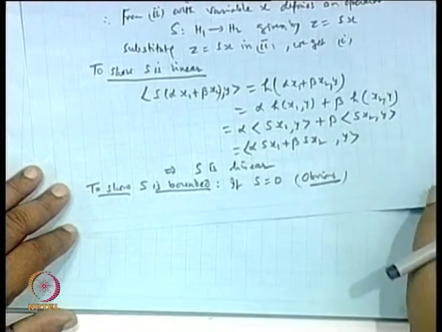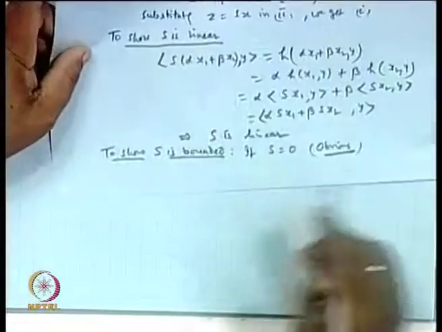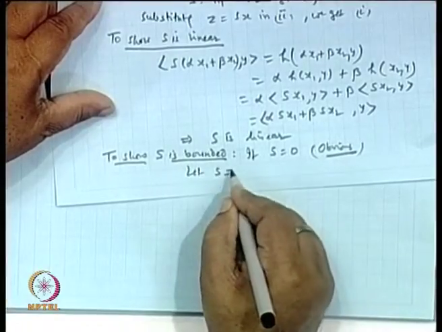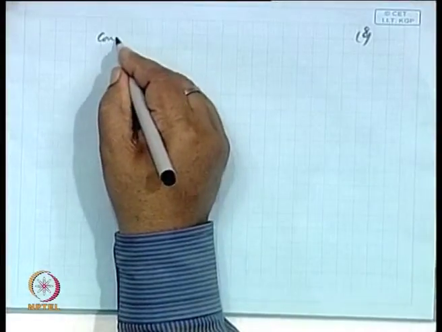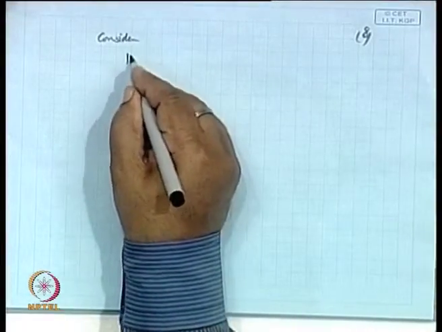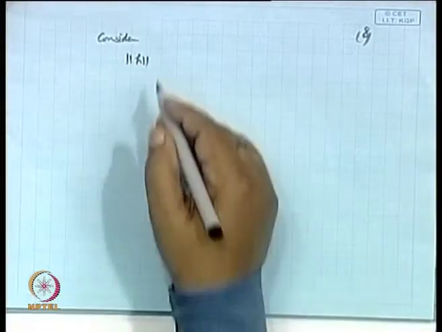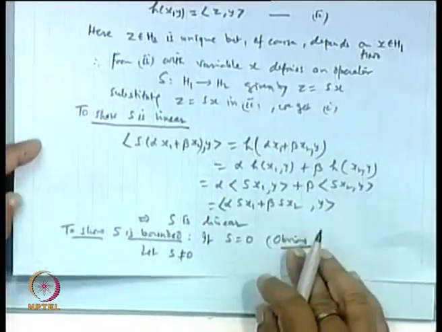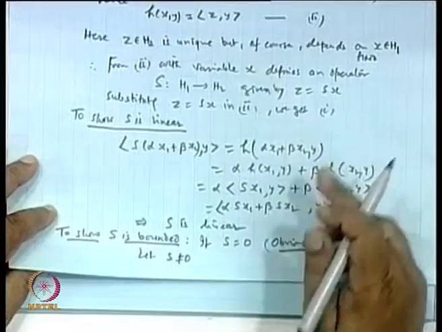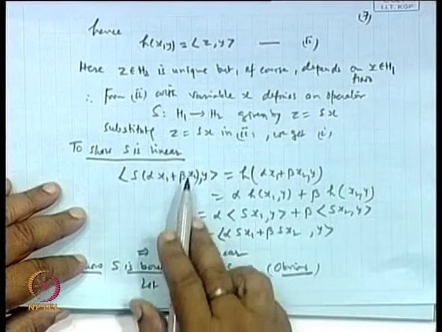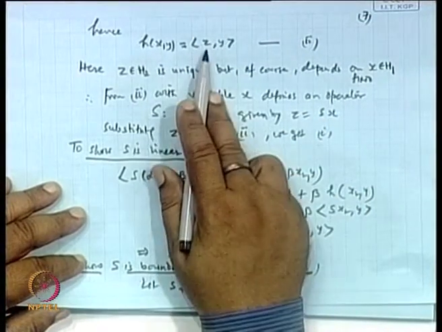So, let us take S to be non-zero. Then consider the norm of h. This h we have taken as (Sx, y), meaning in this form, z equal to h(x, y).